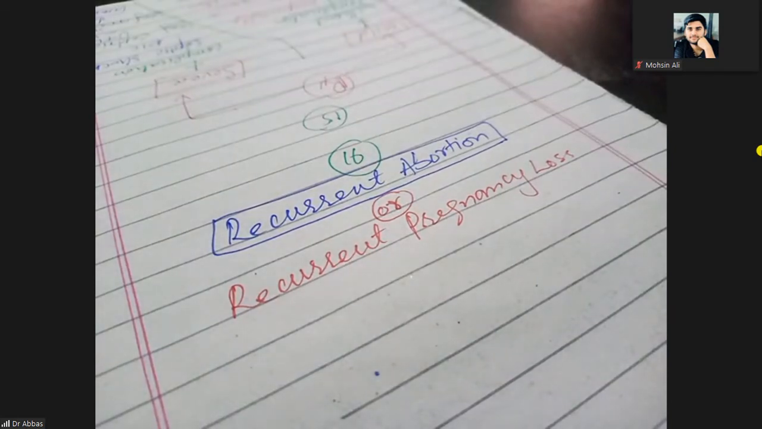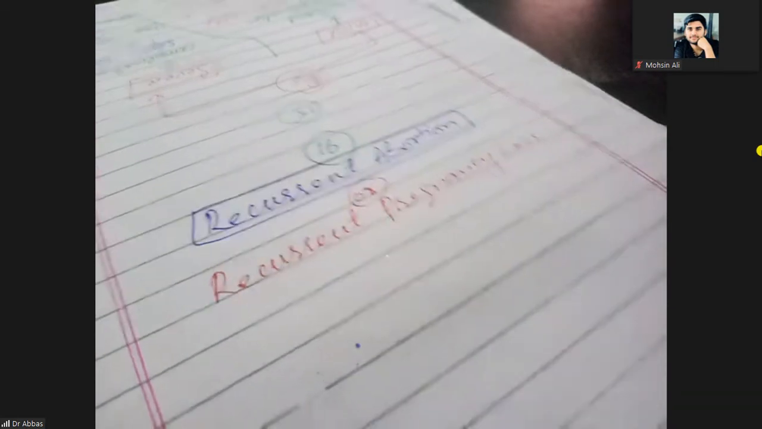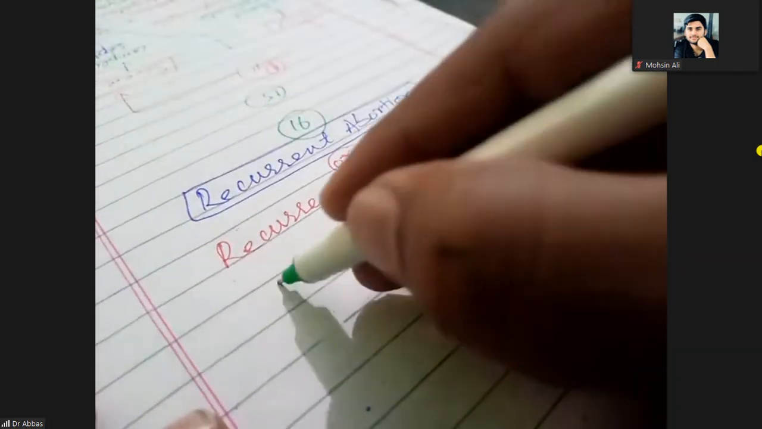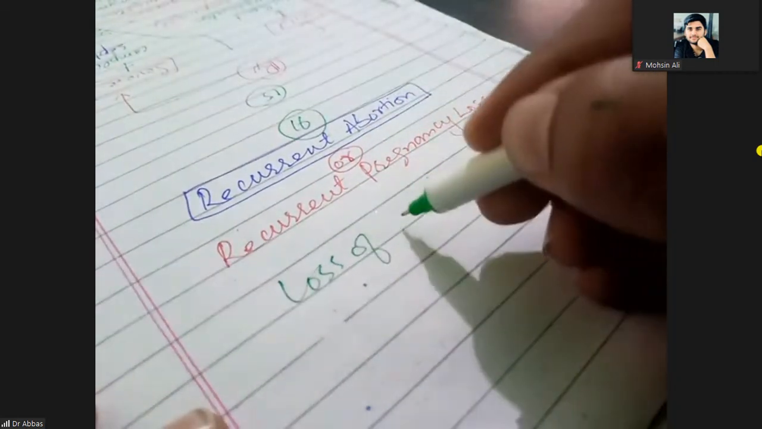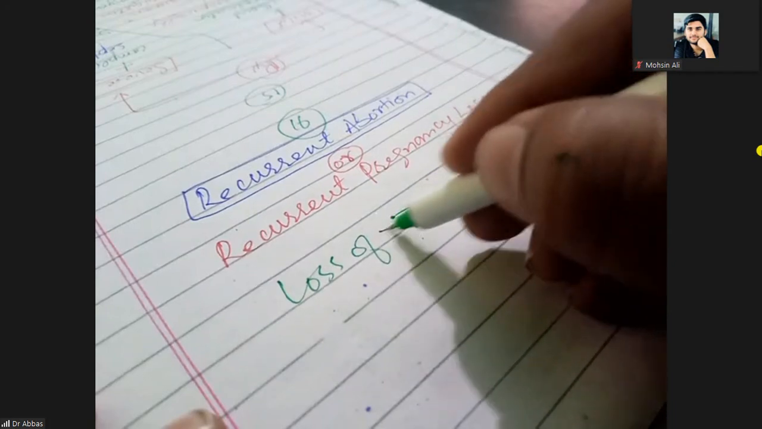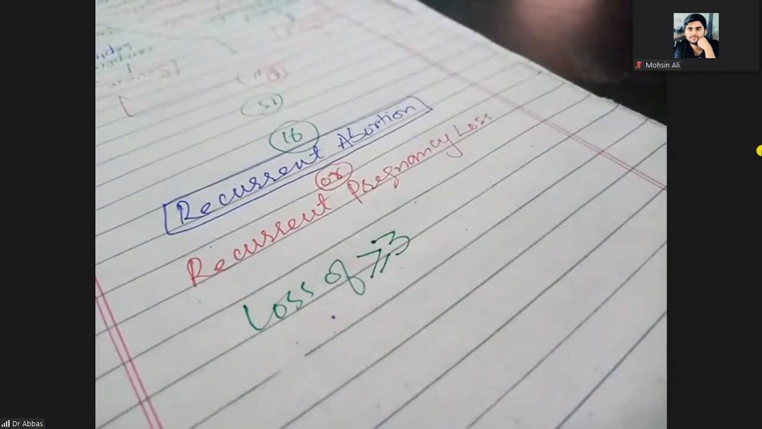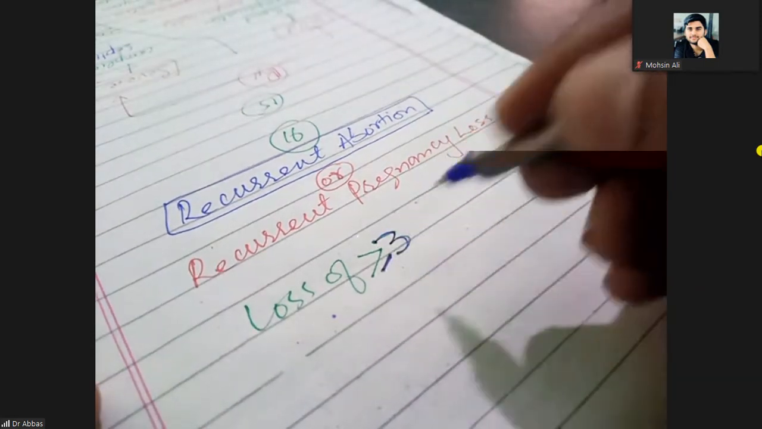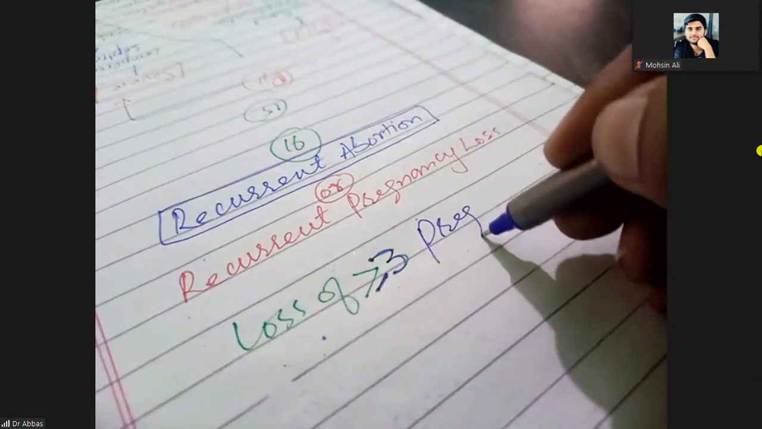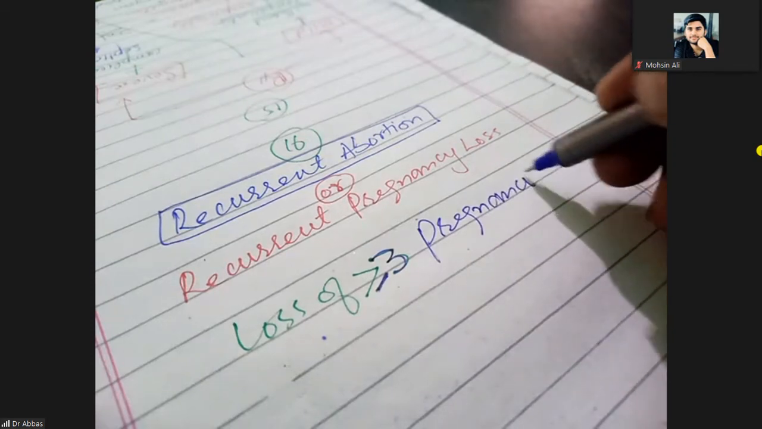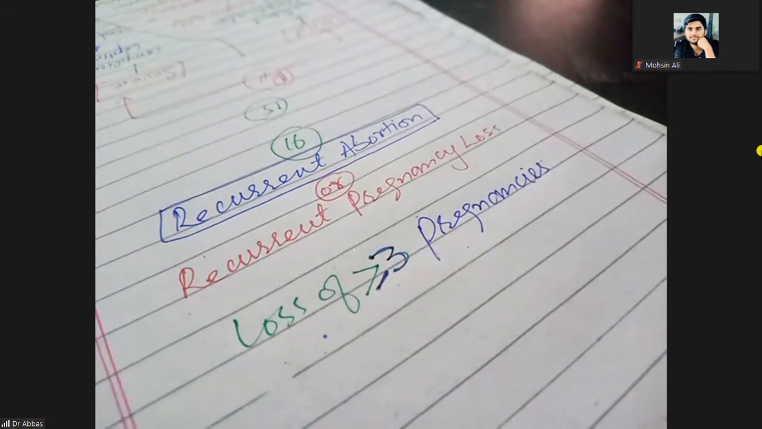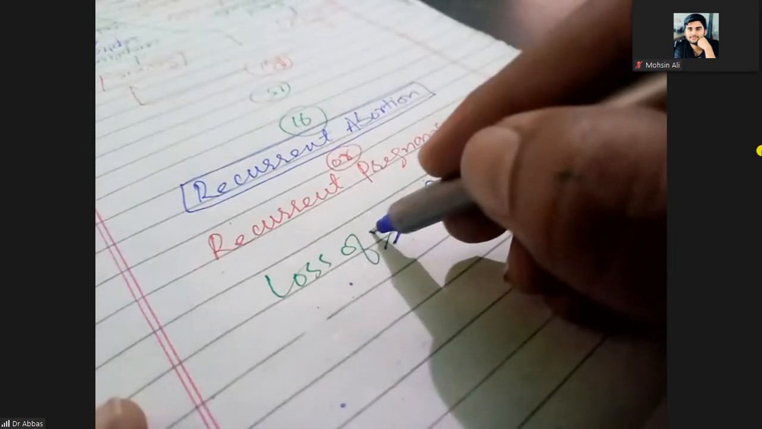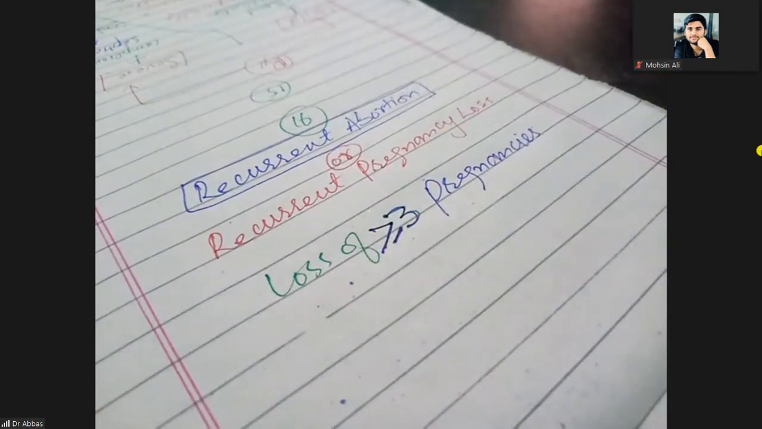So, what is the definition of recurrent pregnancy loss? When there is a loss of 3 or more than 3 pregnancies. Loss of 3 or more than 3 pregnancies, that is recurrent pregnancy loss.